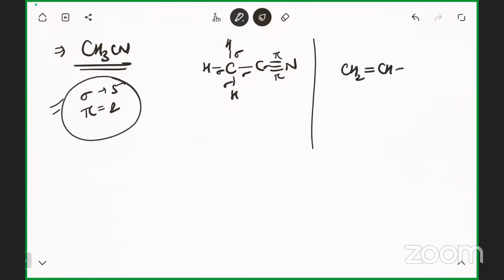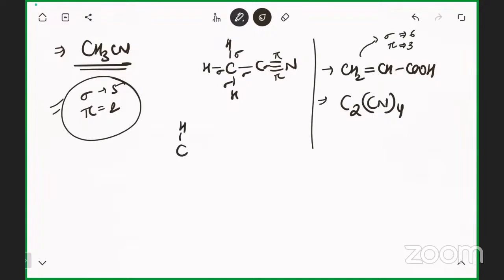CH2 double bond CH single bond COOH, and another example, C(CN) whole 4. 6 pi bonds, 3 sigma bonds. According to you, in the first one, how many sigma? Sigma bond 6. Pi bond 3. Okay, let's go for the first example.